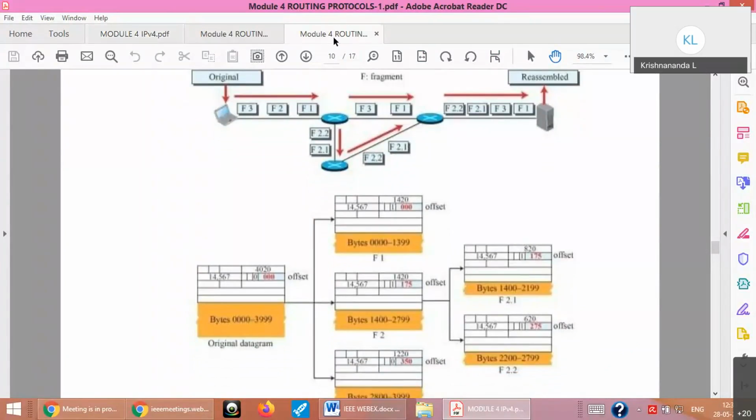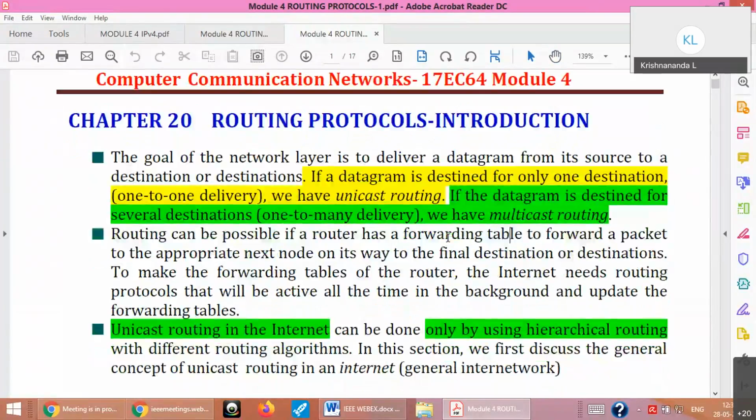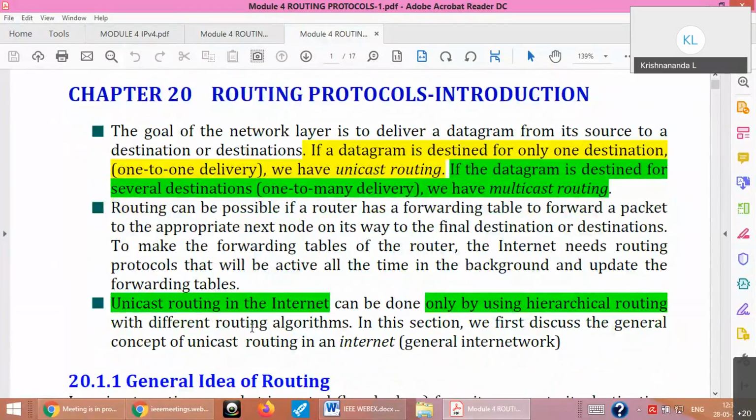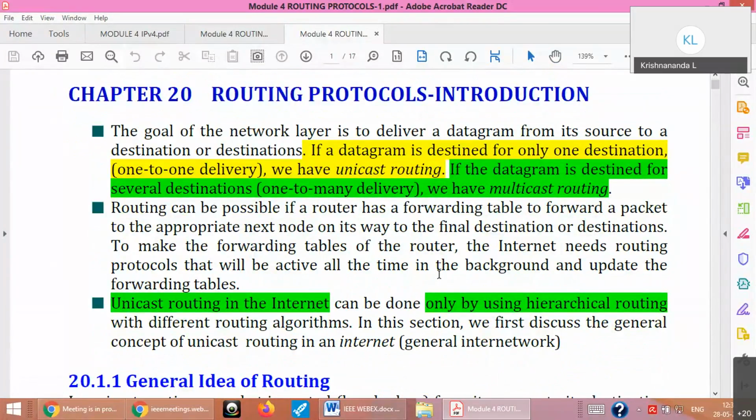Okay. Anyway, I'll go to the routing protocols. This will be more important anyway. Fine. Now we are able to see, sir. Routing protocols is available on the screen. Okay, fine.